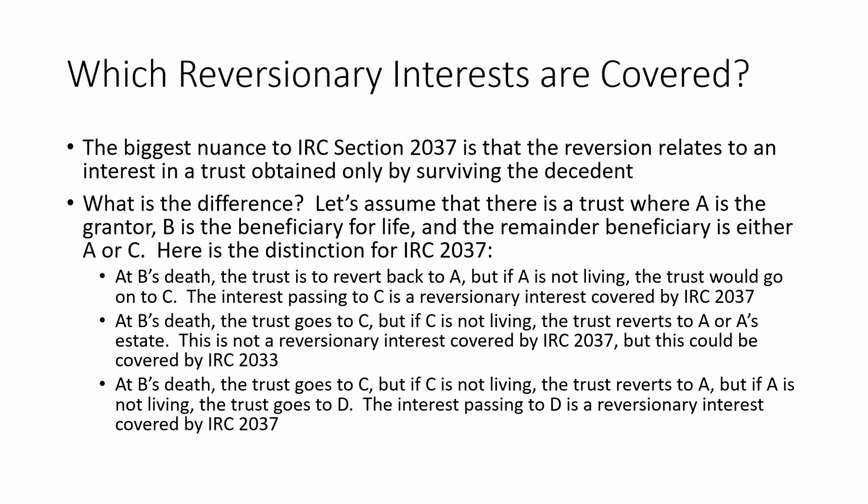So that would not be a reversionary interest covered by 2037, but it probably would be covered by 2033, especially because the reversion is back to A's estate. Now, all of these are examples expressly set forth under the Treasury regulations for Code Section 2037. Then finally, at B's death, the trust goes to C, but if C is not living, the trust reverts to A, but if A is not living, the trust would go on to D. And in that case, the interest passing to D would be a reversionary interest covered by Code Section 2037.